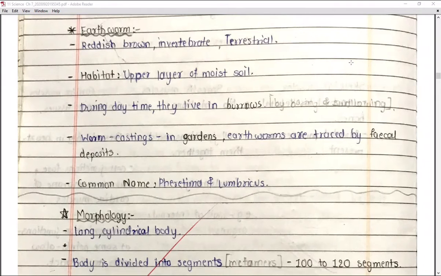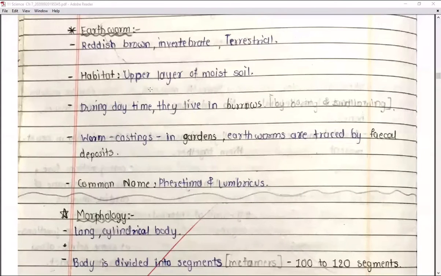So now let's talk about today's lecture, and that is about the earthworm. The first animal which is being studied in this chapter is the earthworm. Earthworms are reddish brown in color, right? So they have a reddish brown body. They are invertebrates. That means they do not possess bones, right?